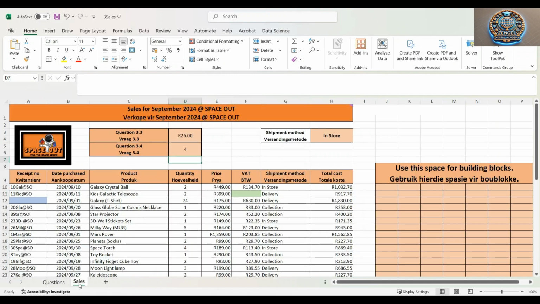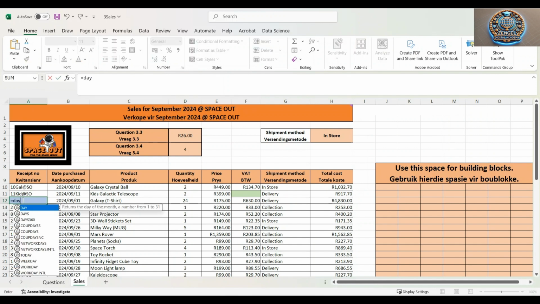All right, so we go back. We need to go to cell A12. So column A, cell A12. A12 is over there. So now what we need to do, the first formula that I would suggest is equal day. So we're looking for day, and then we select day. And then from there, we're going to select B12, which is what's next to it, the date, the full date, but we want the day, so we select that.